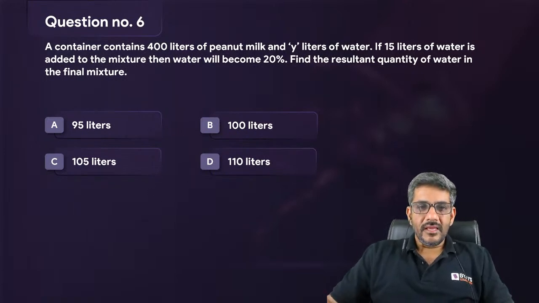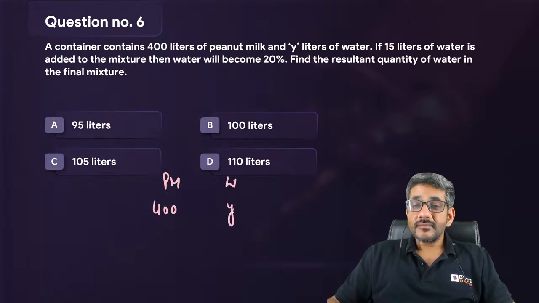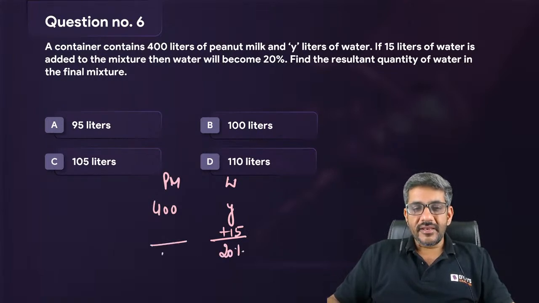चलिए देखते हैं. A container contains 400 liters of peanut milk and y liters of water. 15 liters of water is added, then water will become 20%. Now water becomes 20%, that automatically means that peanut milk has become 80%, right?